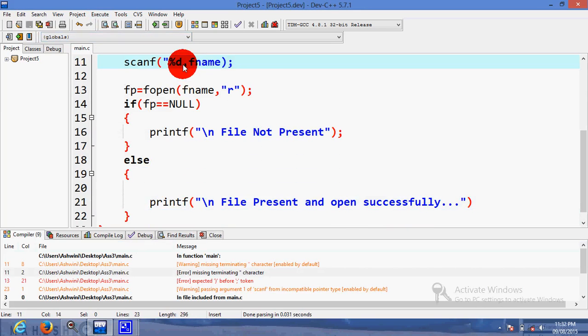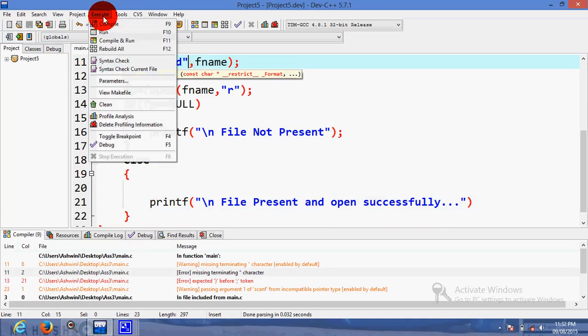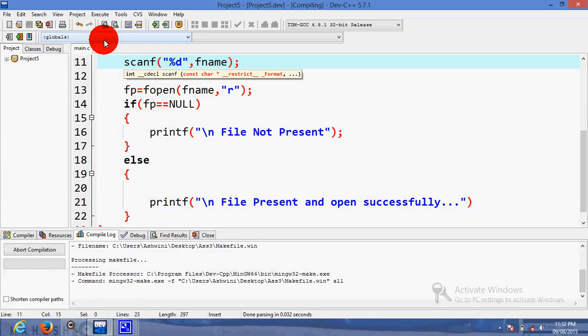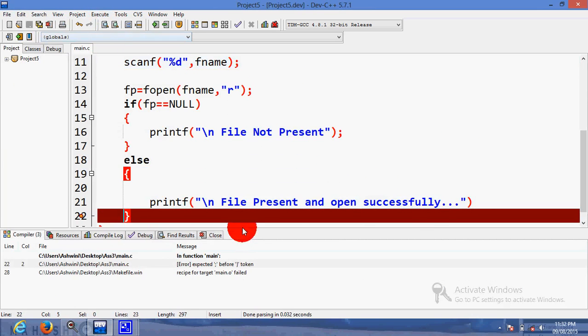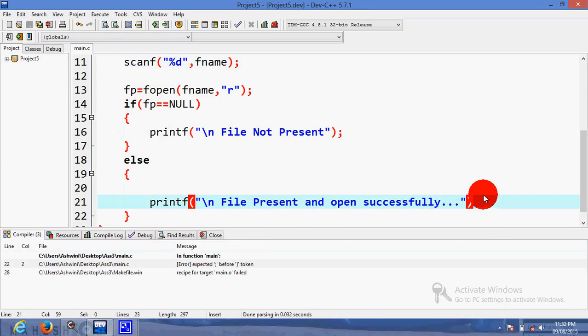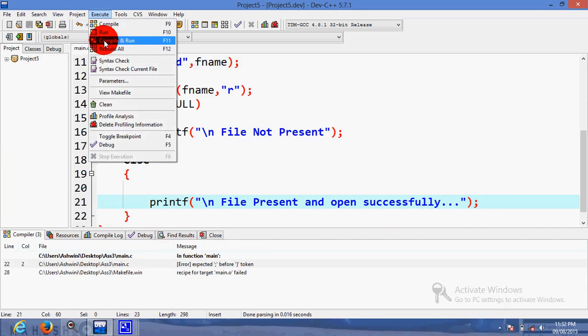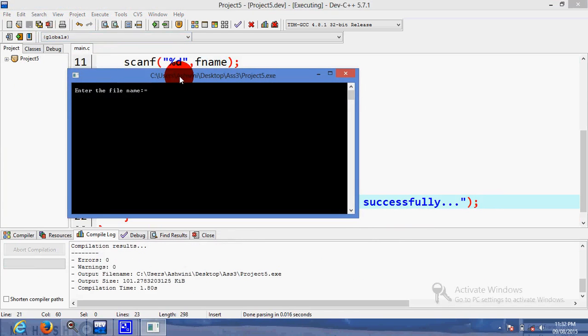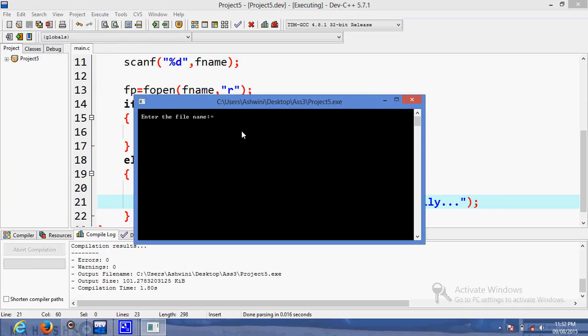Okay, there is one quote. Save. Semicolon missing, semicolon, save. Click on execute, compile and run. Now enter the file name. Now which file name will you pass here? Right now, which directory are we in?